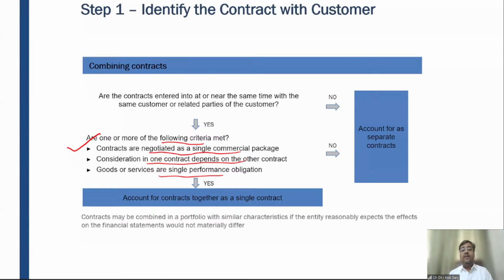For example, the supplier is saying that I'll sell the goods to you and I'll deliver the goods to you and I'll also provide the installation services to you. So you need to see whether it is a single performance obligation or multiple performance obligations, right? Clear? The example of a single performance obligation could be, for example, you have bought a bicycle from Amazon, right?